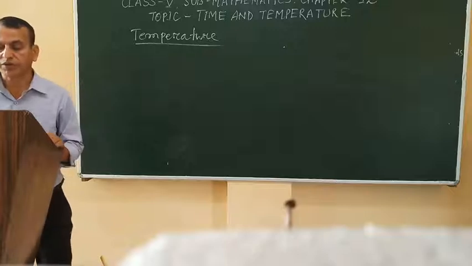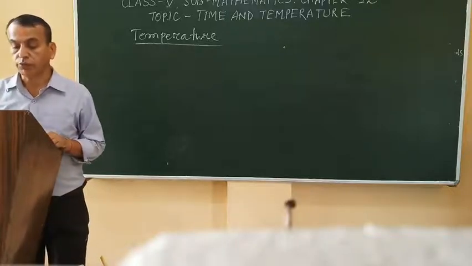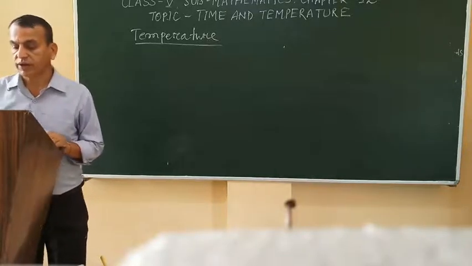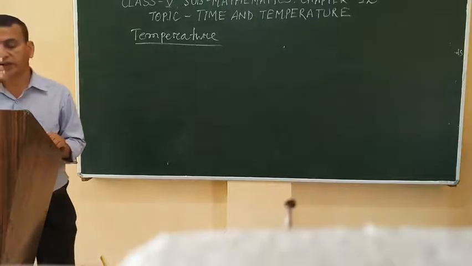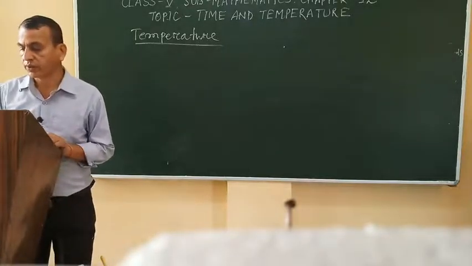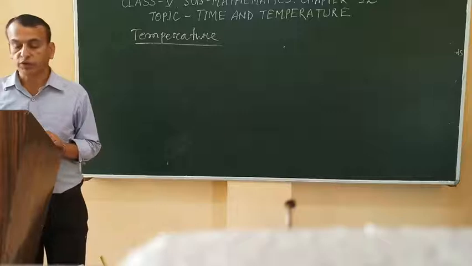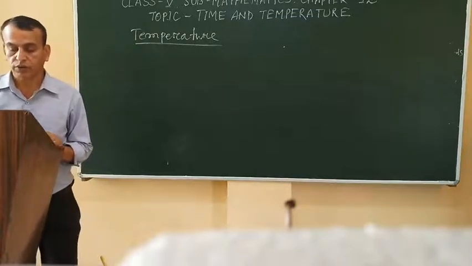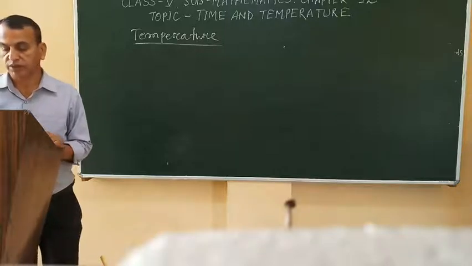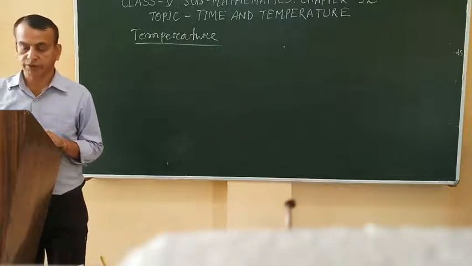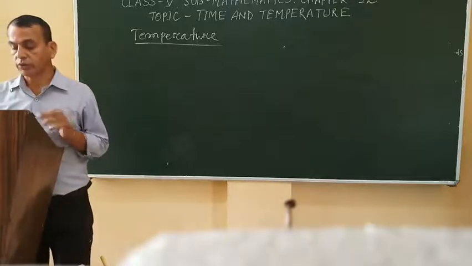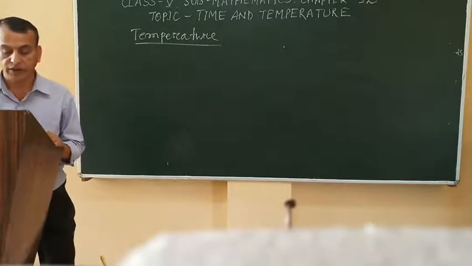The normal temperature of the human body is 37 degree Celsius and 98.4 degree Fahrenheit. The thermometer used by a doctor to measure the temperature of the human body is called a clinical thermometer.